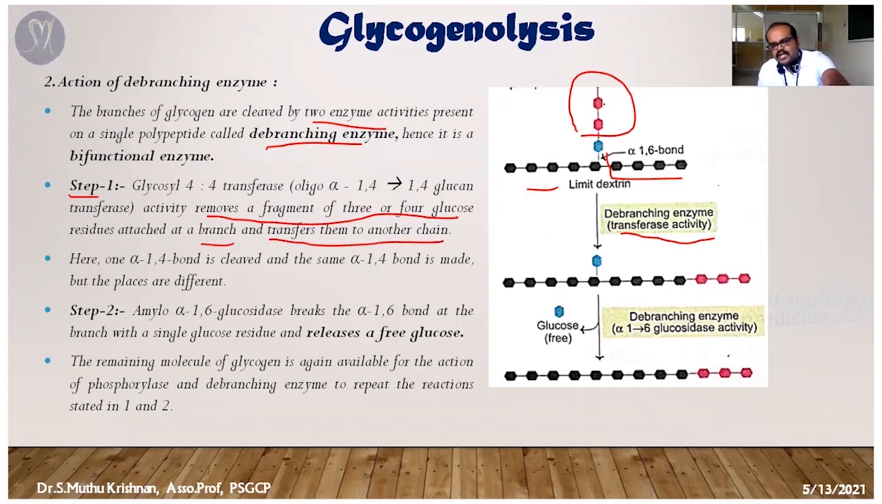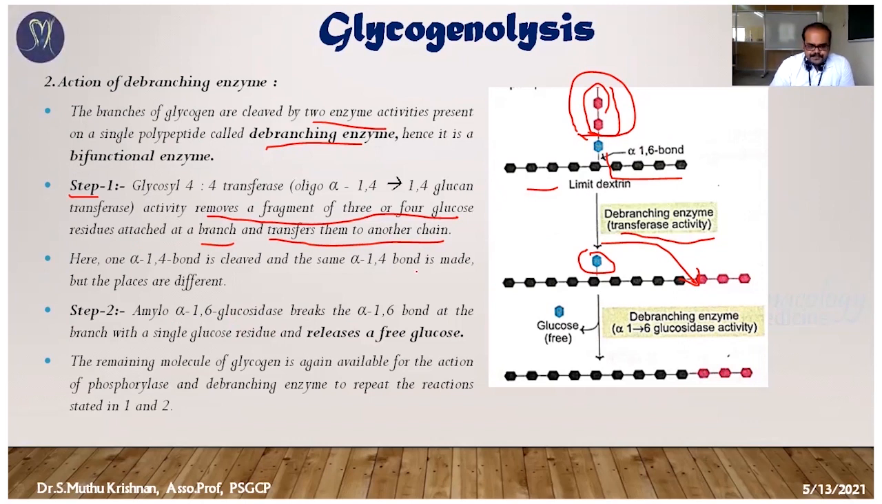So you can see here, this is a limited dextrin. It has a sub branch here. The transferase enzyme is going to transfer the glucose group from the 1,6 bond to another chain, but it is going to leave one glucose molecule. So one glucose molecule remains, and the removed fragment is attached to the other chain.